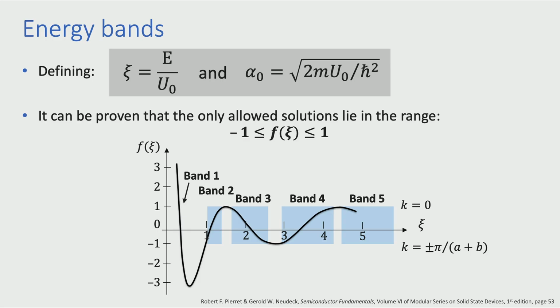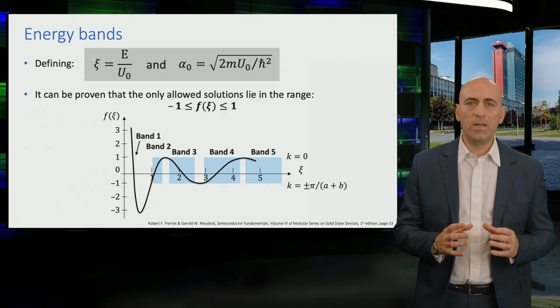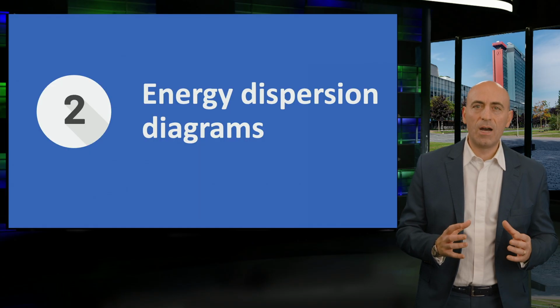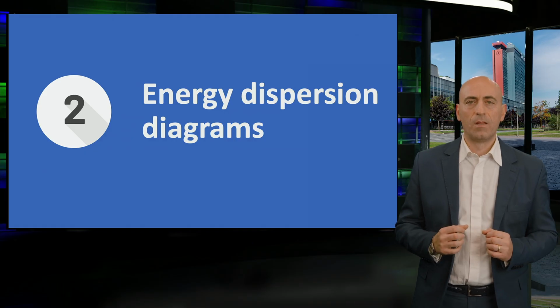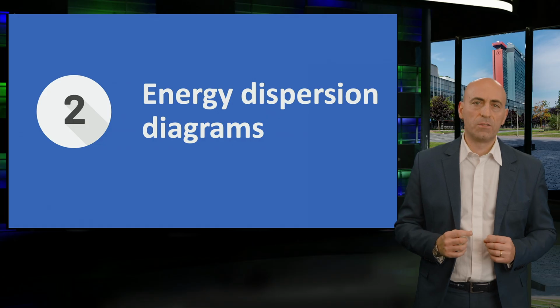These ranges of allowed energy states for electrons are what we call energy bands, while the spaces in between are forbidden energy states for electrons. But why are we interested in wave numbers and energy bands? To understand it, we will now look at the energy dispersion diagrams.